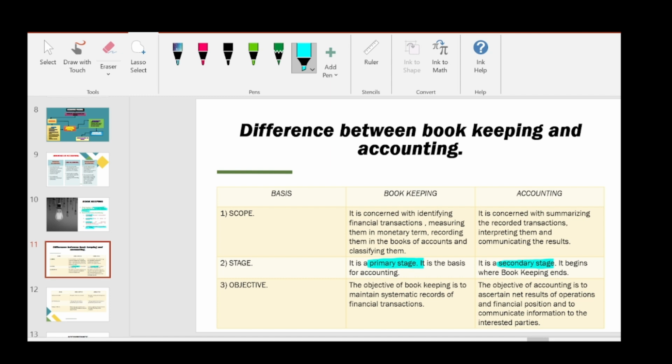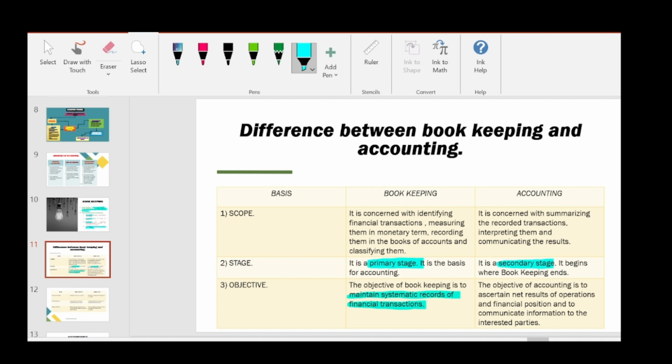The third basis is objective. The objective of bookkeeping is to maintain systematic records of financial transactions. Why do we maintain books? We maintain books to record the transactions in a systematic manner, or else we will not have track of what we are spending and what the income is. So only we maintain the books of accounts.